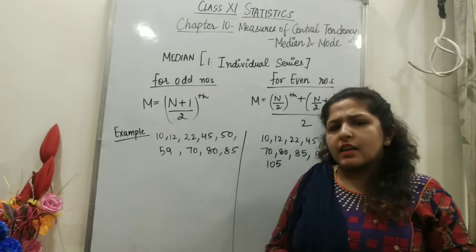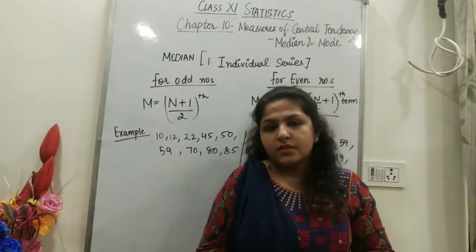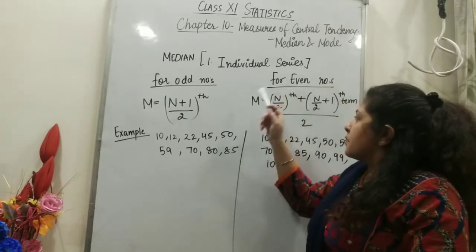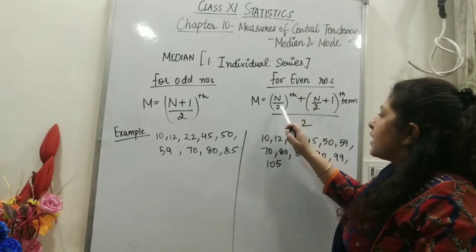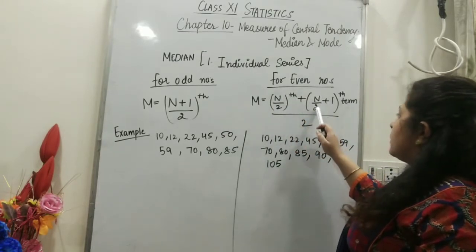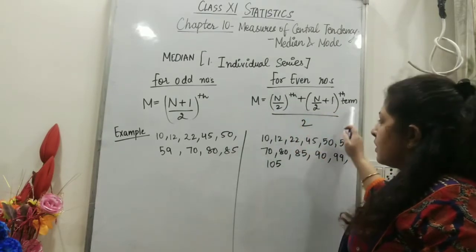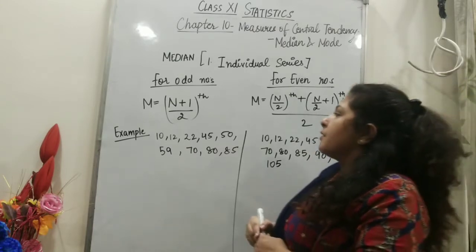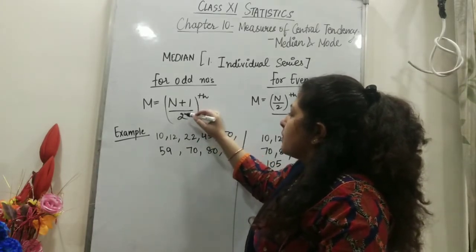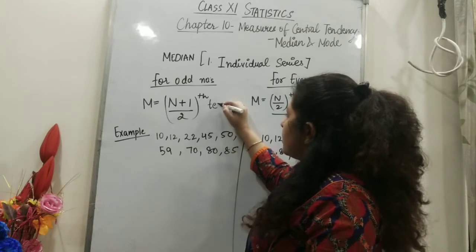For individual series, median has two different formulas. For even numbers, we have this formula: n by 2th term plus n by 2 plus 1th term, upon 2. And for odd numbers, we have n plus 1 by 2th term.